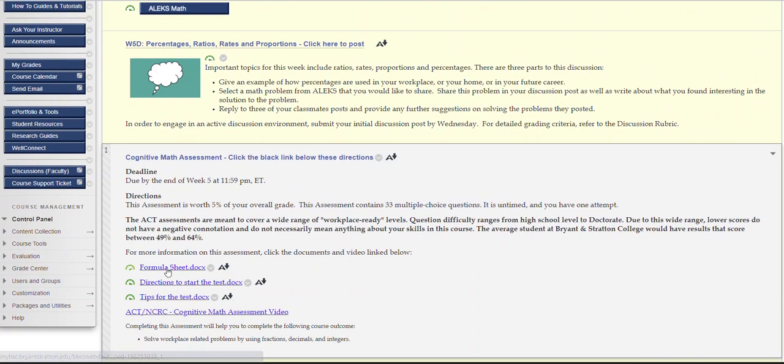Okay, so here's the formula sheet that you can open up. Make sure you click on the directions, you want to read the directions before you start, and some tips for the test. And there's also a cognitive math assessment video that you can watch. Okay, so all these resources are great resources to use and to look at before you start the math assessment.